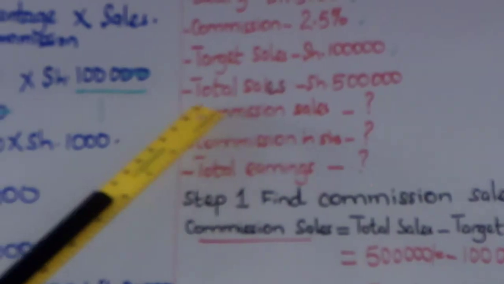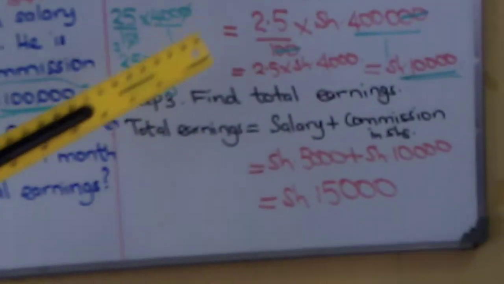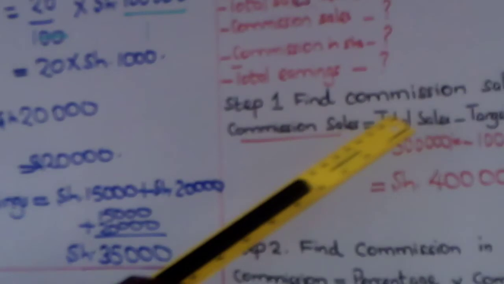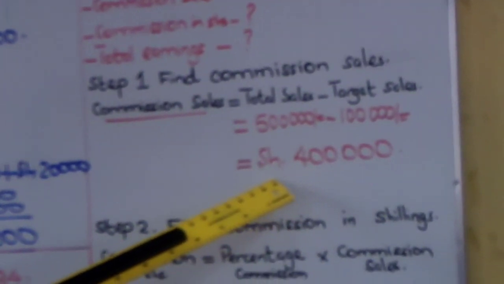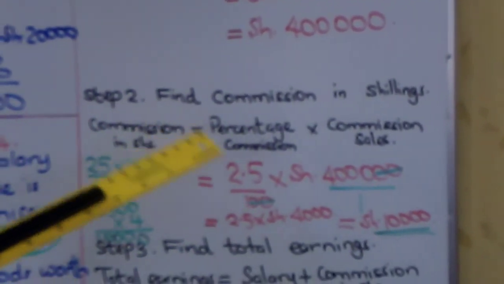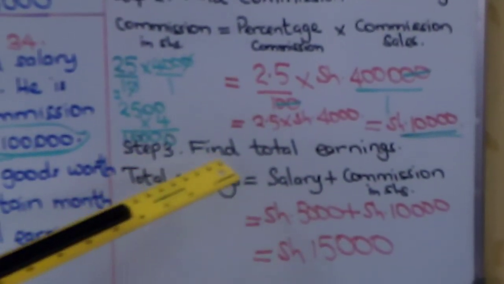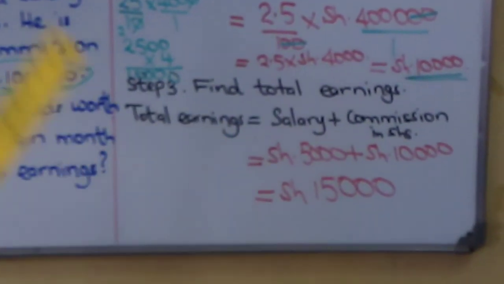As you arrange the data, after the data, you finish by putting the tasks involved. 3 tasks. The 3 tasks are the 3 steps that we follow to get the right answer. I hope you have understood that. The first step was to find commission sales, which we found there. The second step was to find the commission in shillings. We found it there. And the third step was to find the total earnings, and we found it there. And we have the right answer.